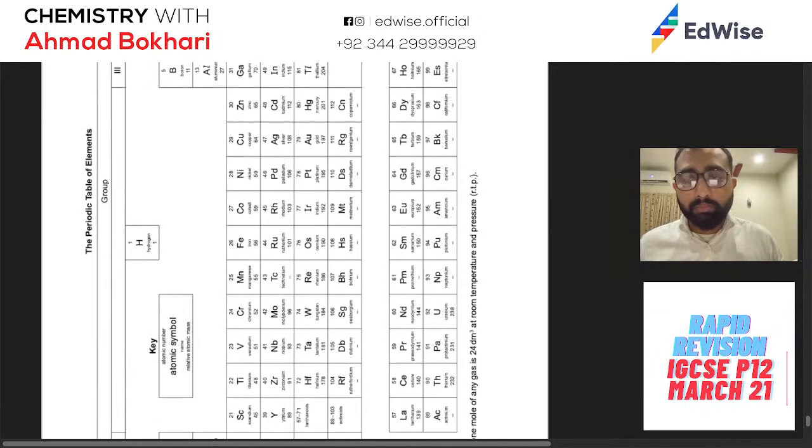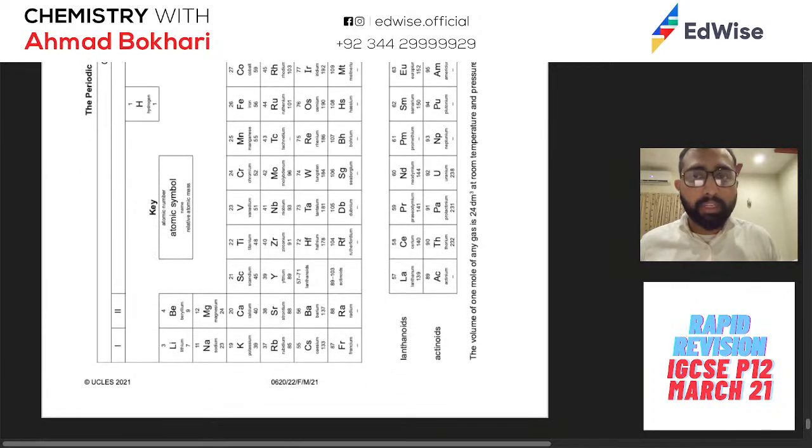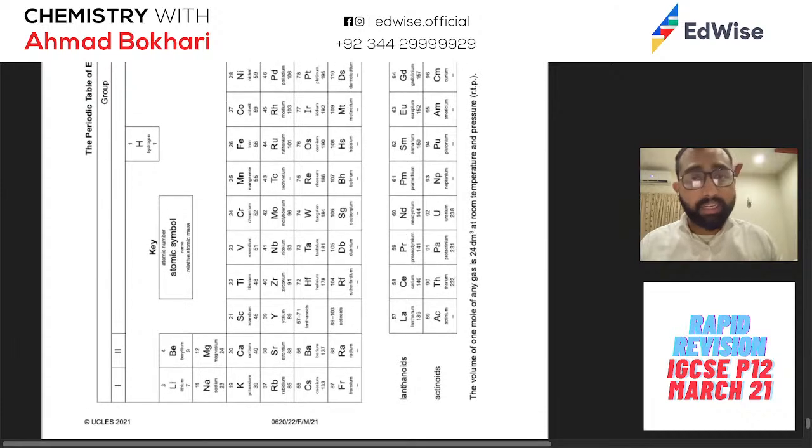The format of this periodic table is that the symbol is given, the name of the element is given, the atomic mass is at the bottom, and the atomic number is at the top of the symbol, which means all the elements are arranged in terms of the proton number as they are in the periodic table. So it's really easy to navigate this one.